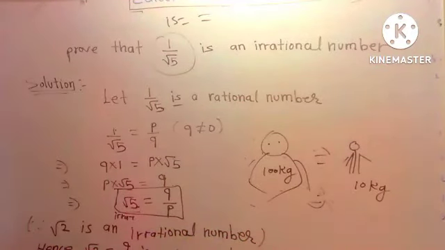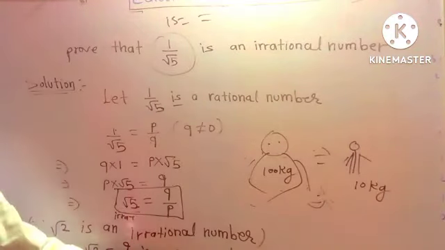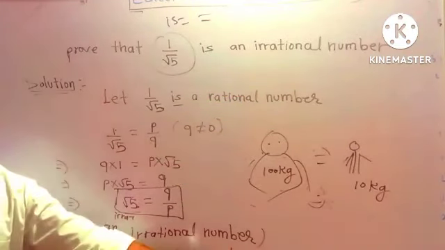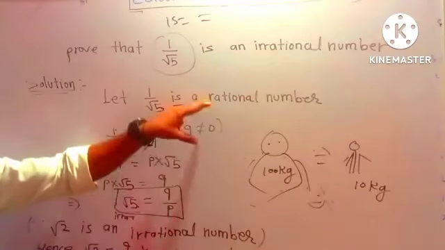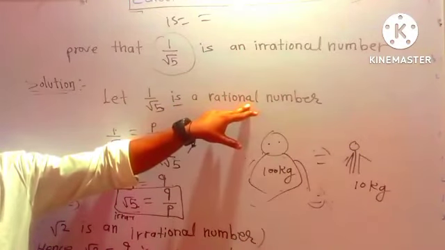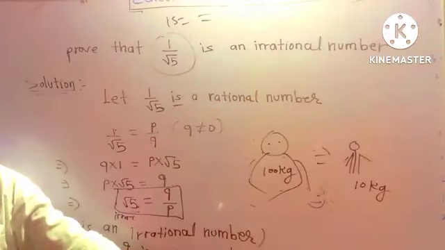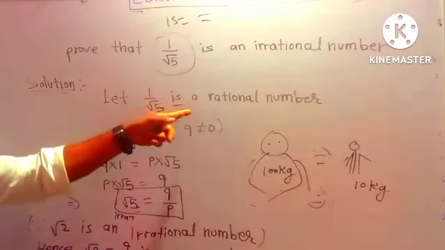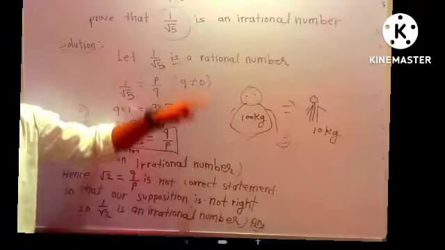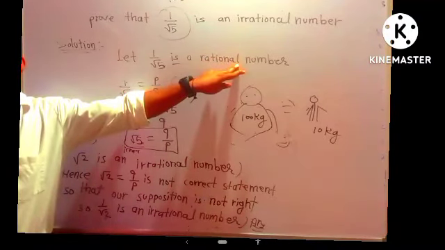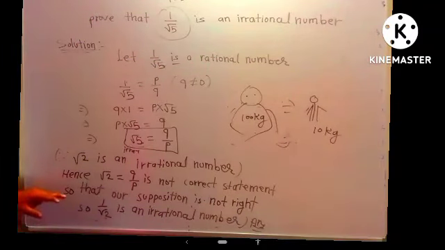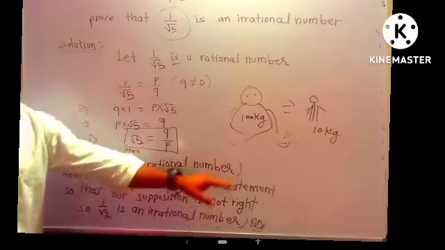Then what's the next step? So our supposition, हमने जो भी माना था, that this number is rational is not right. ये सही नहीं है. So if this one is not a rational number, what will it be? Irrational. If this one is not a boy, what will it be? Girl. If this one is not a girl, what will it be? Boy. So what's the number here? This number is not a rational number. So obviously what will it be then? Irrational number. So we have to write that our supposition is not right.